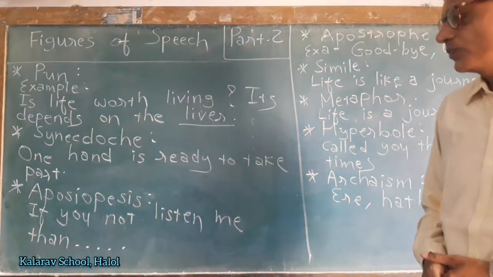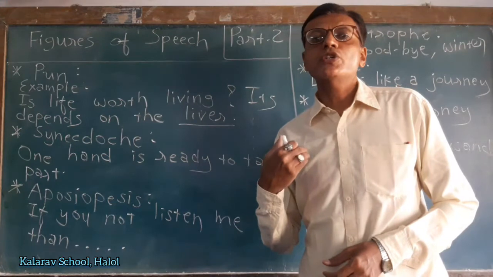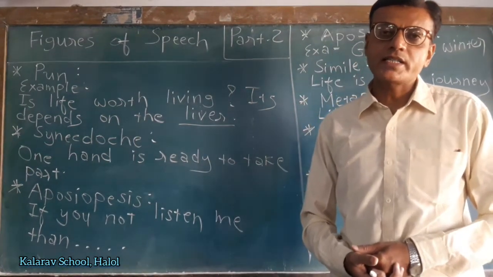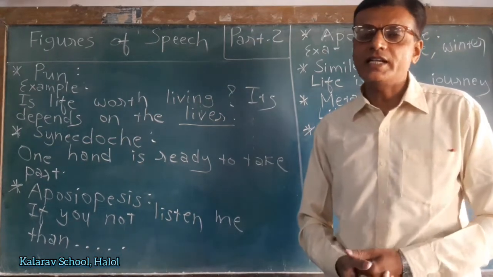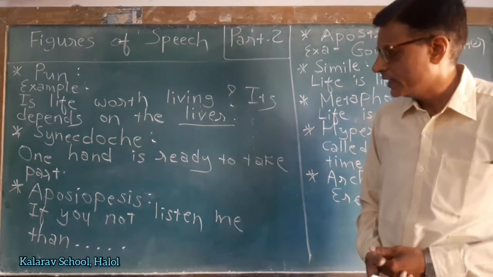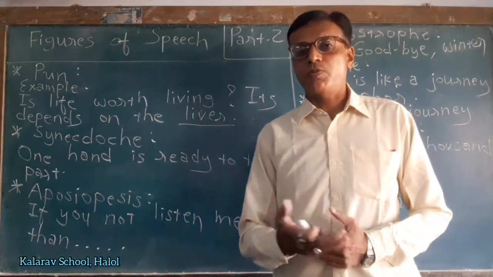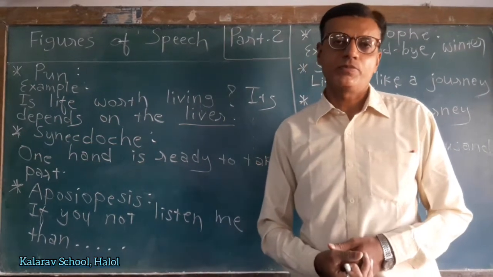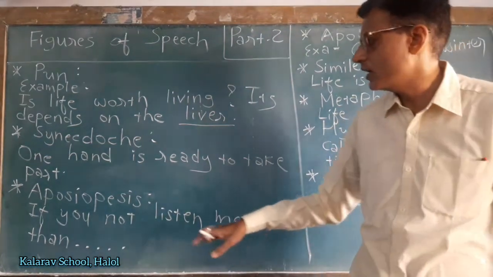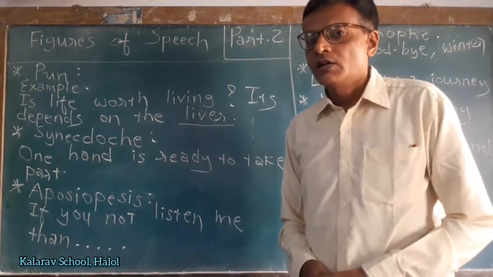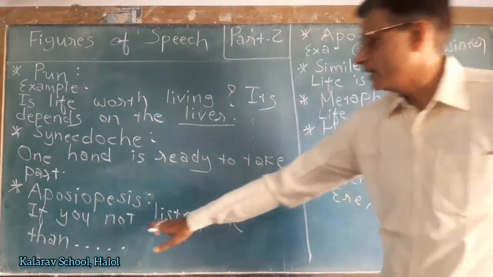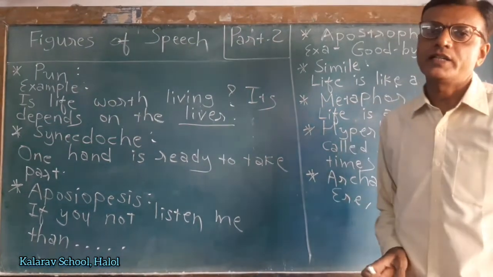Aposiopesis. When there is a sudden stop in the line of a poem to create some poetic effect, then it is called aposiopesis. Again I am repeating. When there is a sudden stop in the line of a poem to create some poetic effect, then it is called aposiopesis. For example, if you not listen me then... and here the sentence is incomplete.